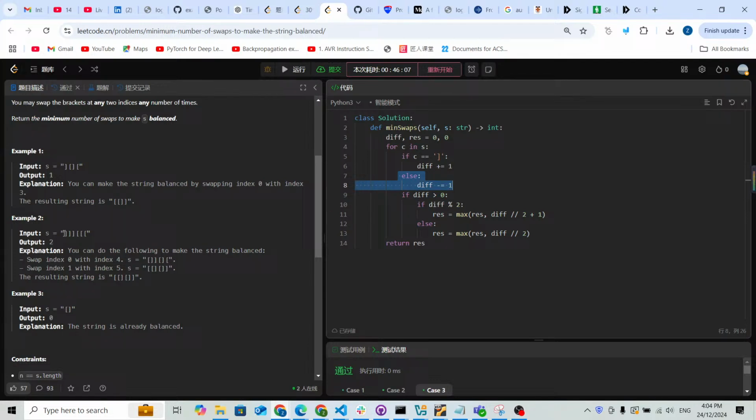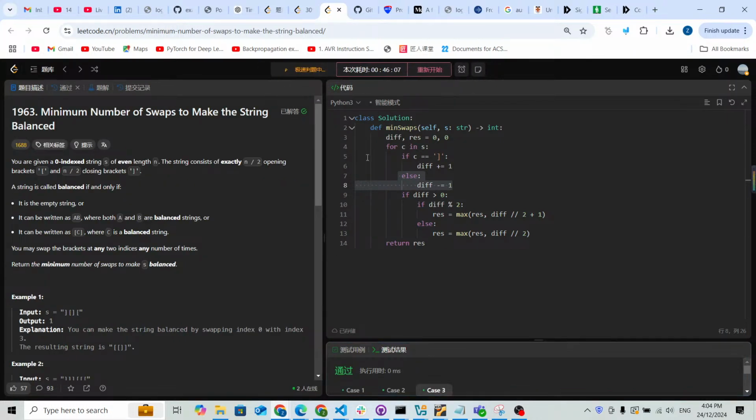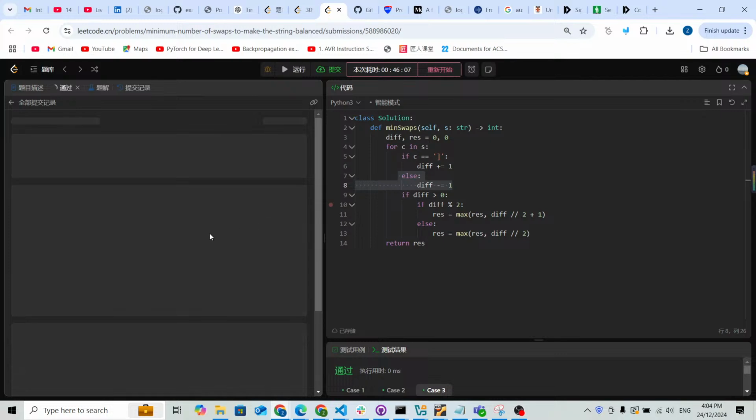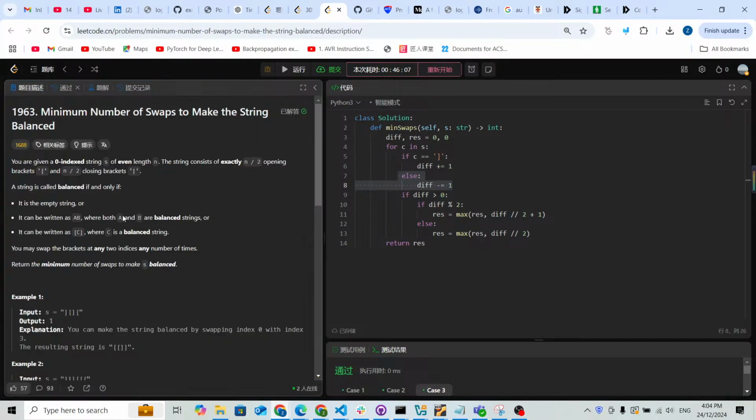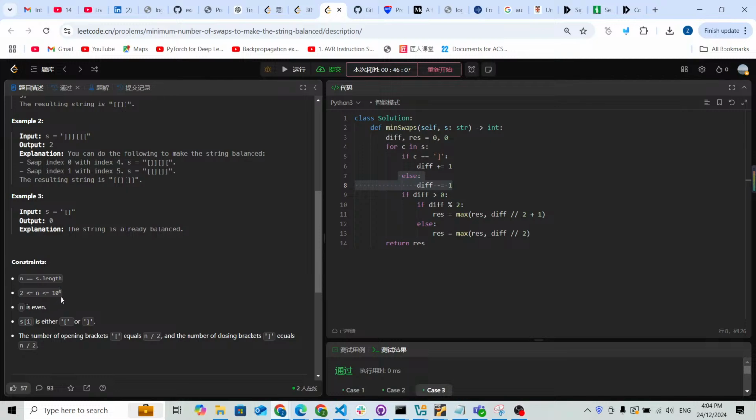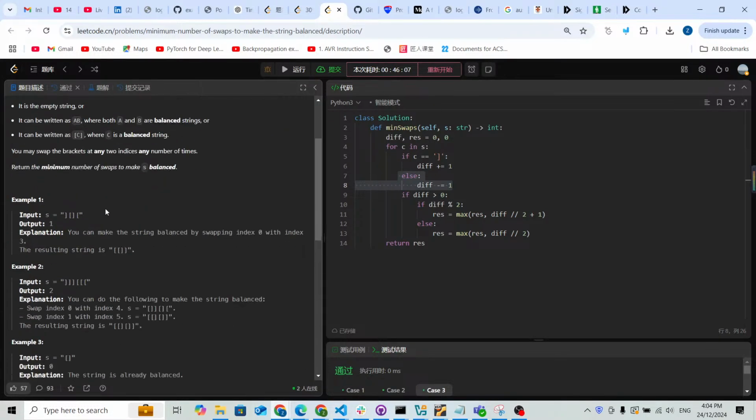Let me just submit it first and check those 3 examples. Now as you can see, it works. It passed all testing cases and it's pretty fast because the time complexity is gonna be 10 to the power of 6. Let's just check some examples. Maybe it is helpful for us to understand what happens.